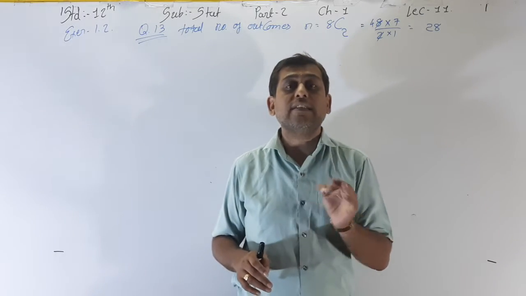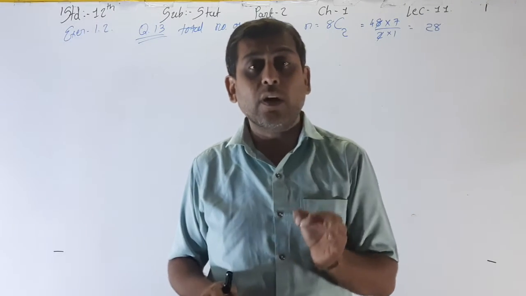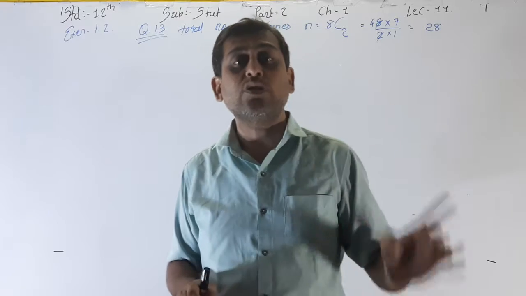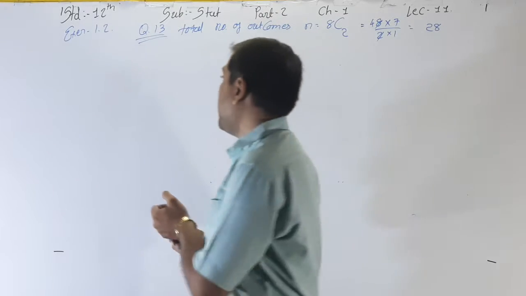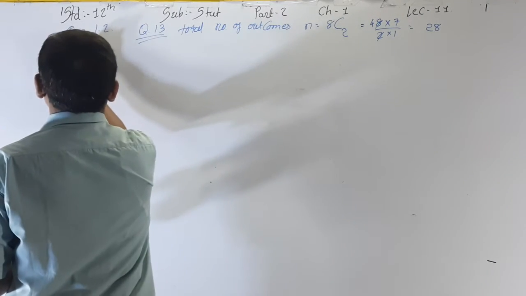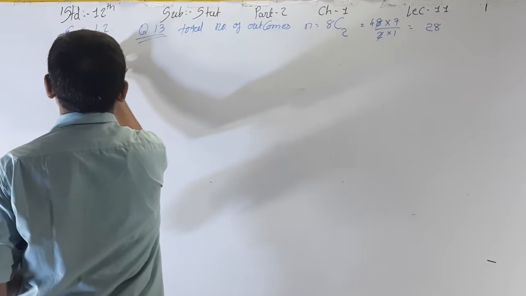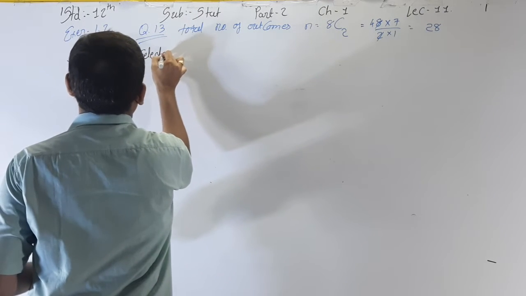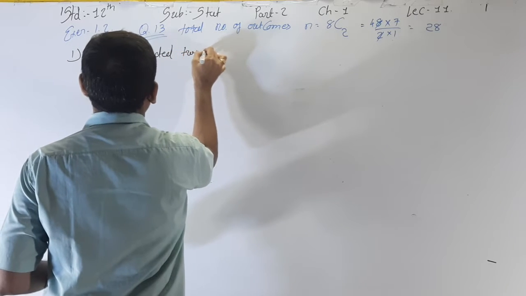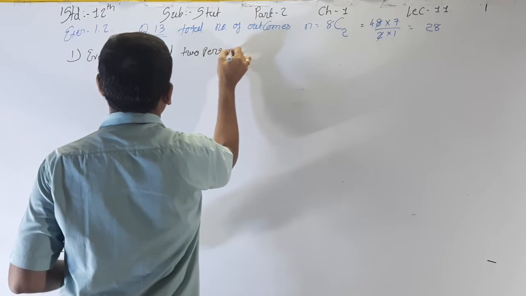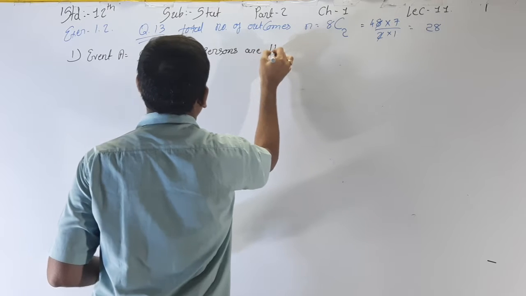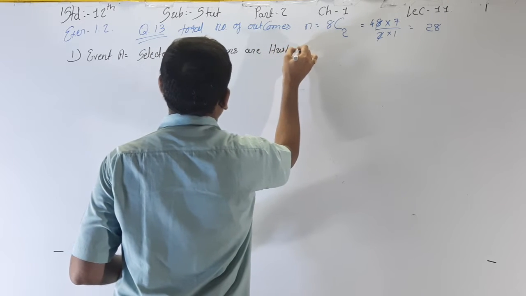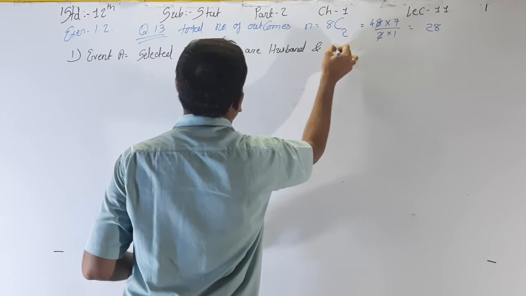So here we can say that the favorable outcomes of event A is 4C1. How? I am writing that: event A, selected 2 persons are husband and wife.